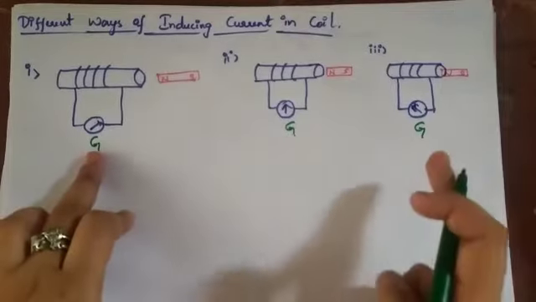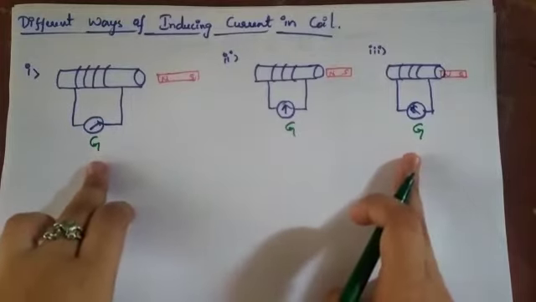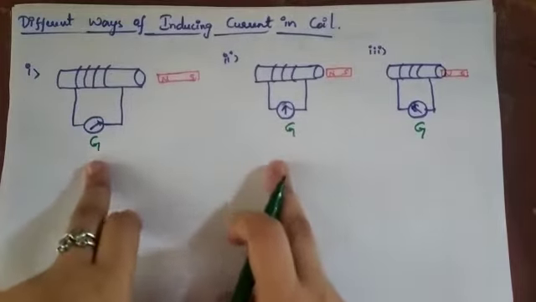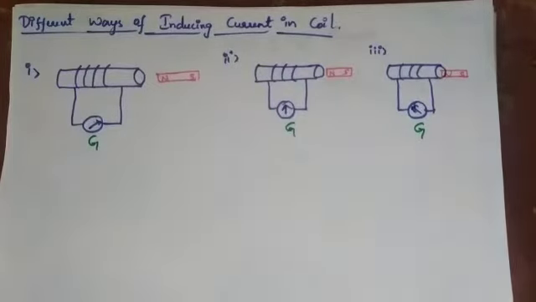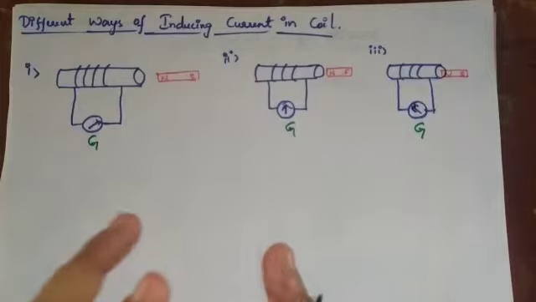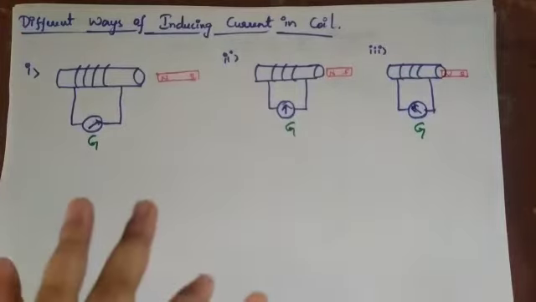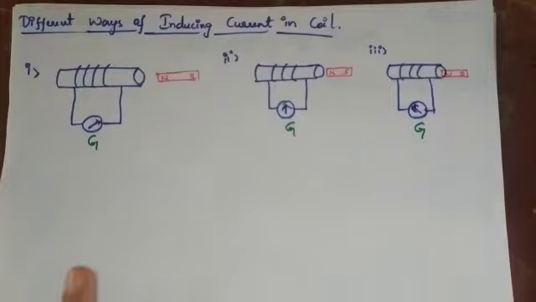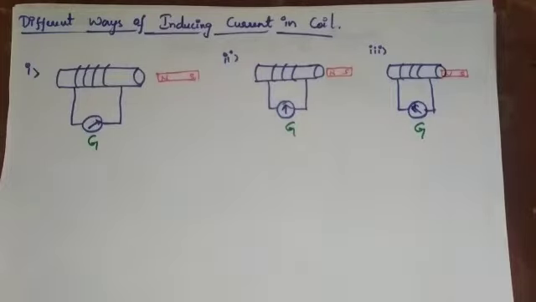So here we can consider two cases: right side deflection and left side deflection. But here no deflection takes place. If there is a deflection, then we can consider that there is a presence of current in the circuit. If there is no deflection, then there is no presence of current in the circuit. So the galvanometer is the instrument used to measure the presence of current.